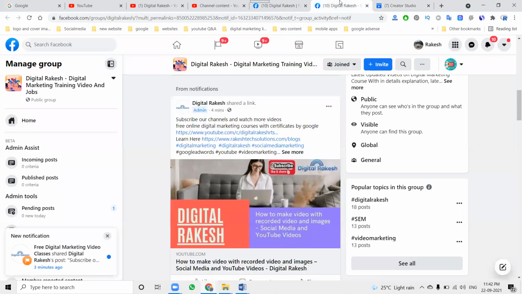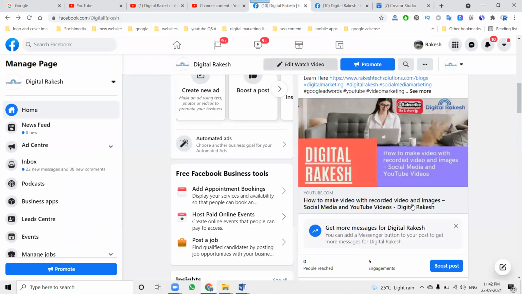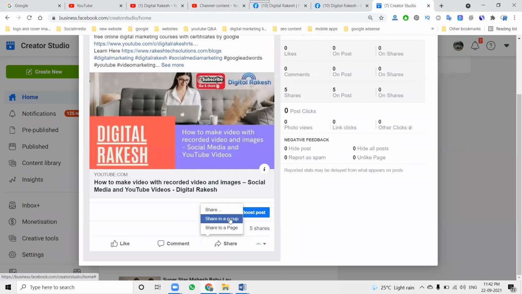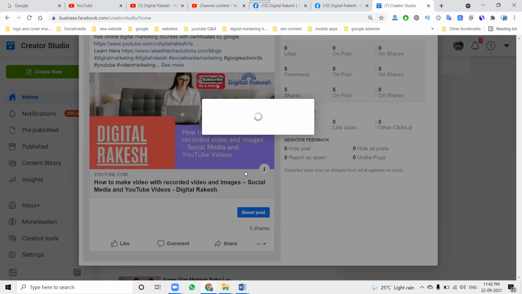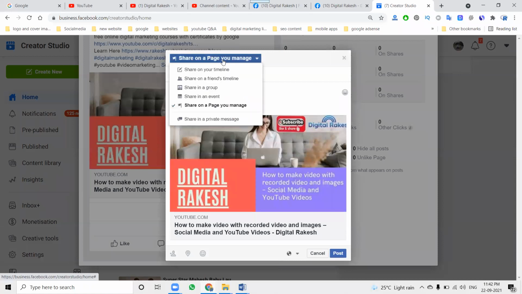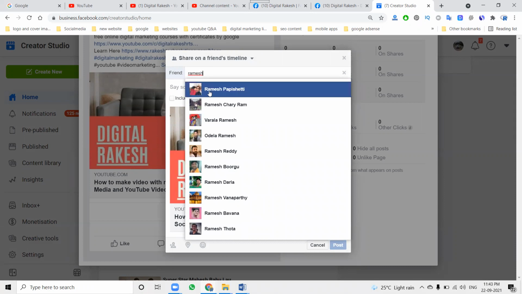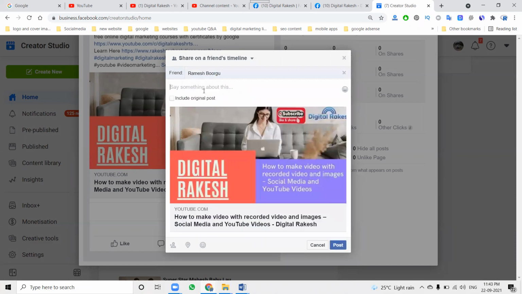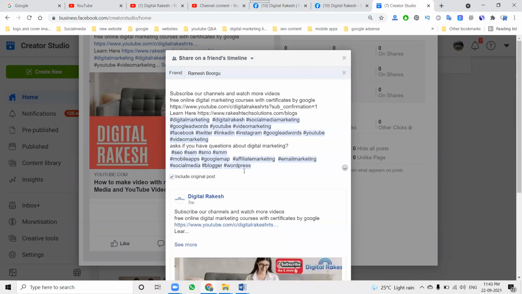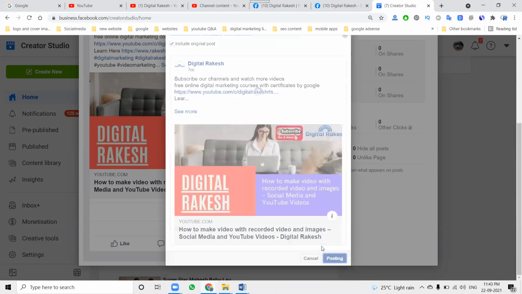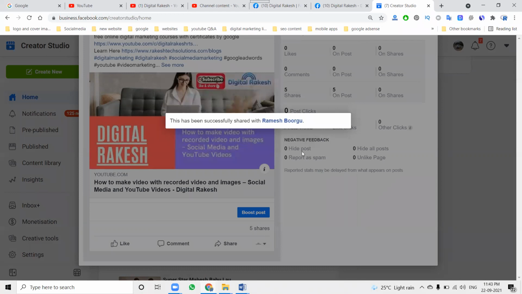Suppose you go to your particular page, what are the options? Only group and page option. If you come into Creator Studio and click the share option, what things are here? They give one more option: your timeline also, and your friends' timeline also. How can we give this? Which profile can you share to? Click this and post this option. I'll show you how the option will be shown to the customers.